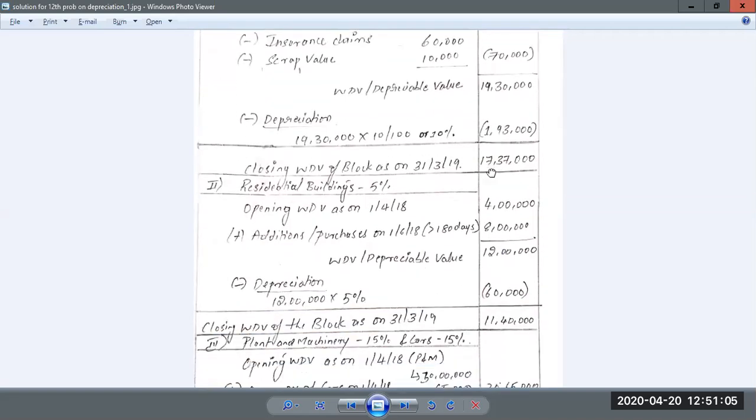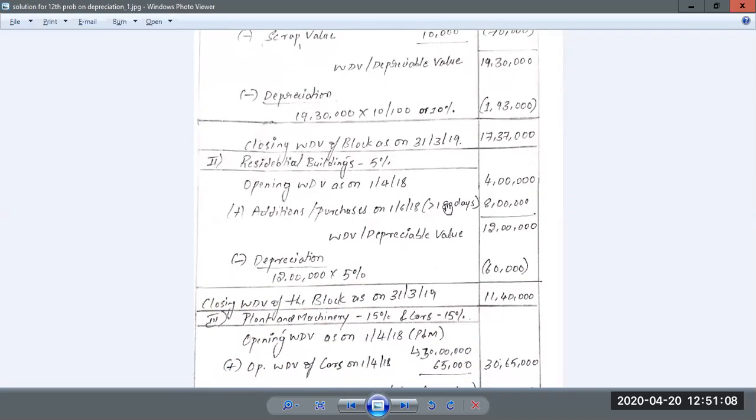Now again, we have to do the same thing with regard to the next block of asset, which is residential building. Again, you start with the opening WDV, which is 4 lakh, and then they have made a purchase on the same day, that is on 1st of June. That means it will be used for more than 180 days. So both new and old assets are completely eligible for full depreciation. Opening WDV is 4 lakh, new purchases amount to 8 lakh, put together it is 12 lakh.